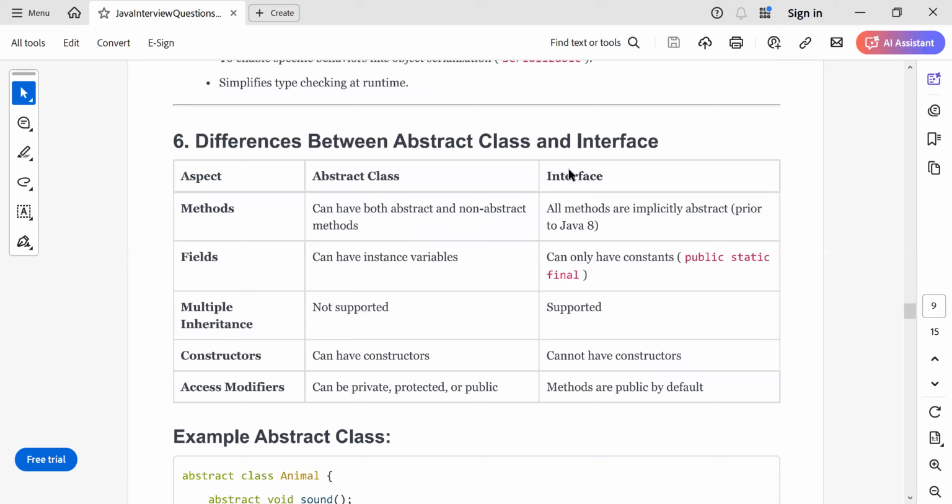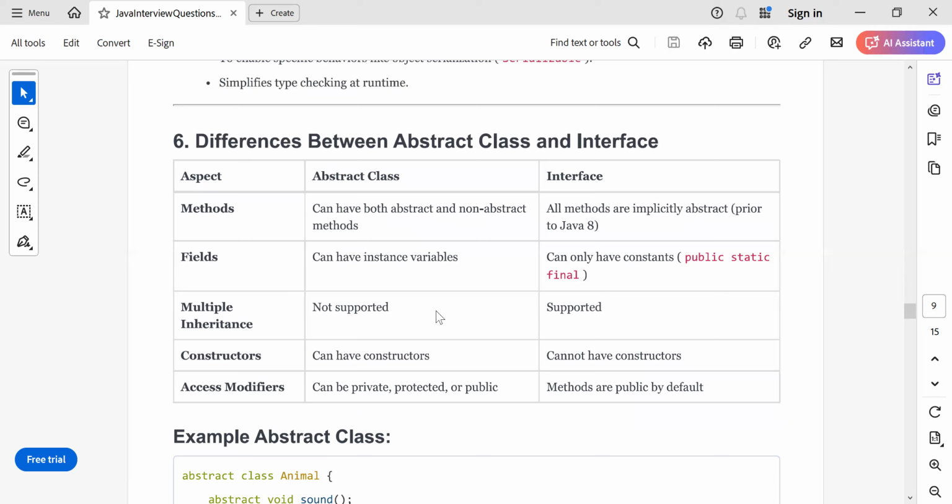But an interface can contain only abstract methods prior to Java 8. Post Java 8, you can have default methods, but we will discuss the version before Java 8. Your abstract class can have any number of instance variables. Your interfaces can have only constants. They cannot have instance variables, and all the constants are public, static, and final.